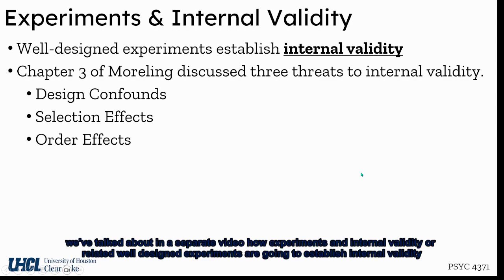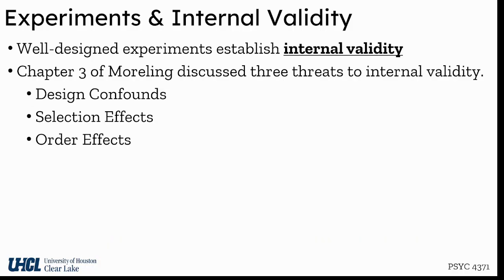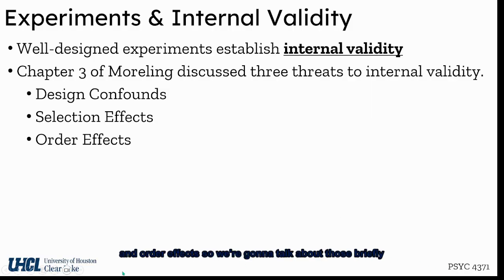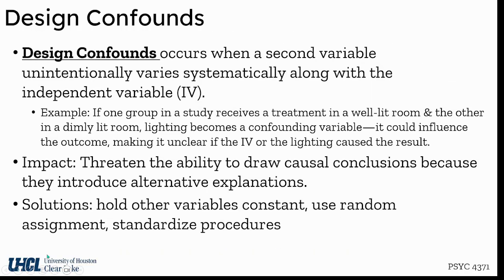We've talked about in a separate video how experiments and internal validity are related. Well-designed experiments are going to establish internal validity. And in Chapter 3, Morling went into the specific threats to internal validity that can exist. And those are design confounds, selection effects, and order effects. So we're going to talk about those briefly.